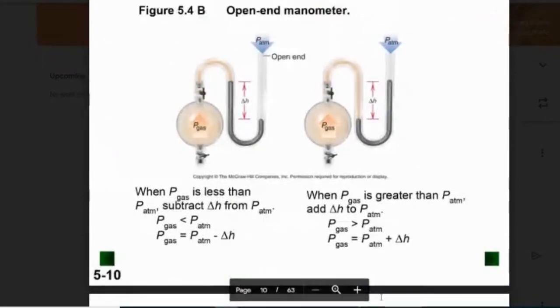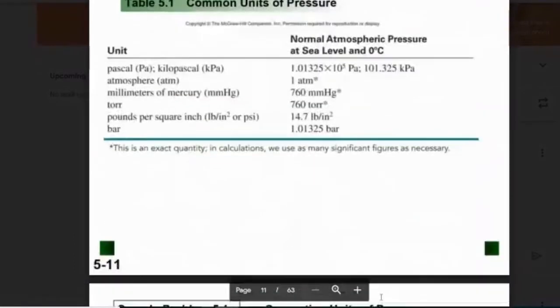Now this is an open-ended manometer, and so there is some atmospheric pressure pushing down on the end, so there should be some resistance, but not enough to make much difference. We're not going to worry about it. So if we have a gas on the inside in the beginning, and we have pressure pushing down on it, the more the gas pushes on the mercury, the more it will move the mercury up the tube and increase the pressure there. We're not doing anything with manometers.